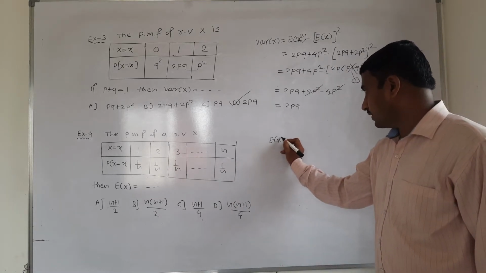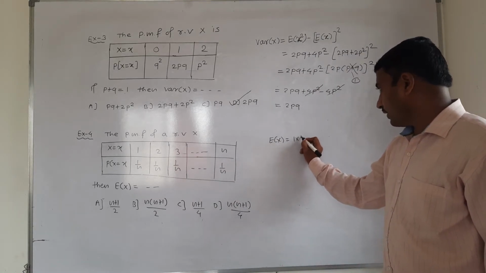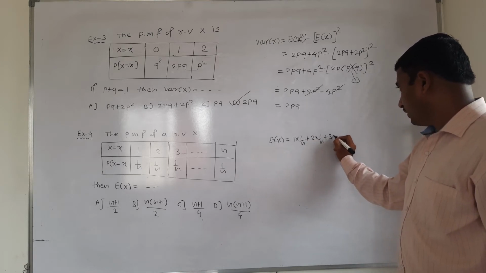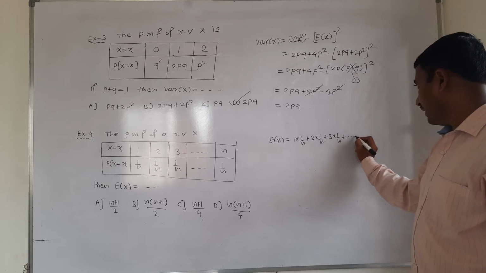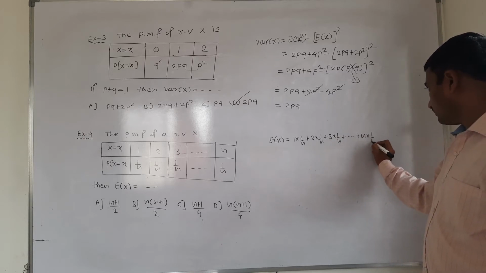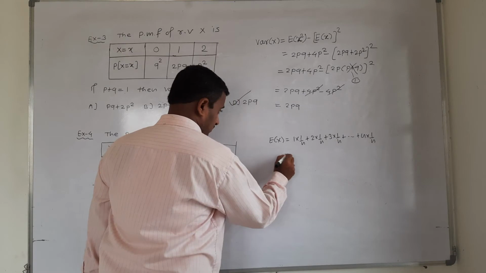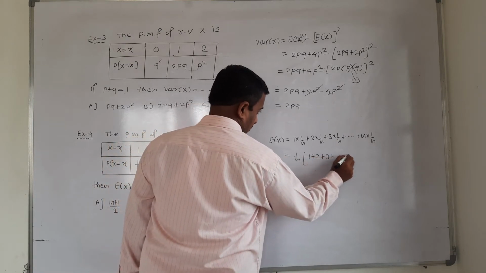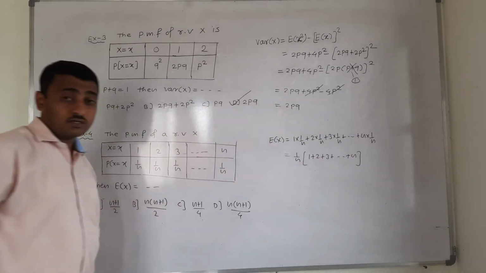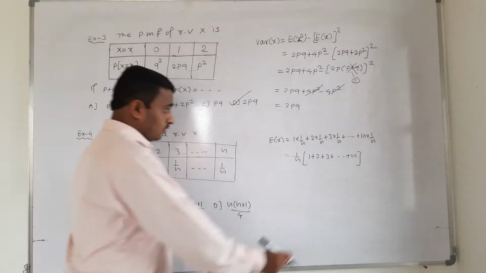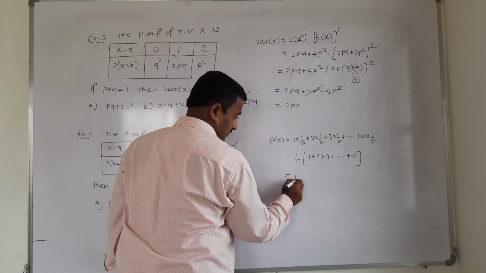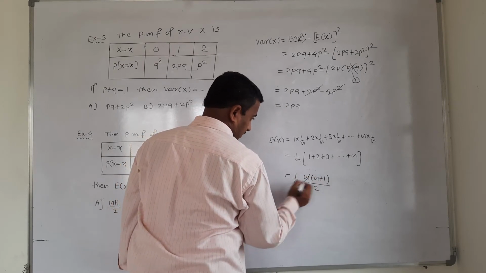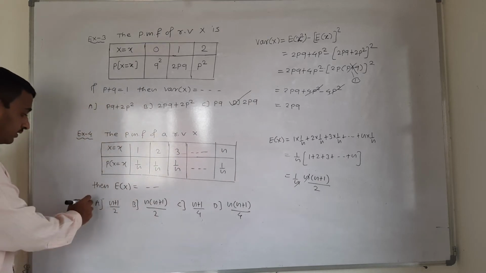Expected value of x is equal to again 1 into 1 by n, 2 into 1 by n, 3 into 1 by n and so on, last is n into 1 by n. 1 by n common, inside 1 plus 2 plus 3 and so on. Now this bracket means what? Sum of first n natural numbers 1 to n, its formula is n into n plus 1 by 2. n cancels, n plus 1 by 2. That is A option.